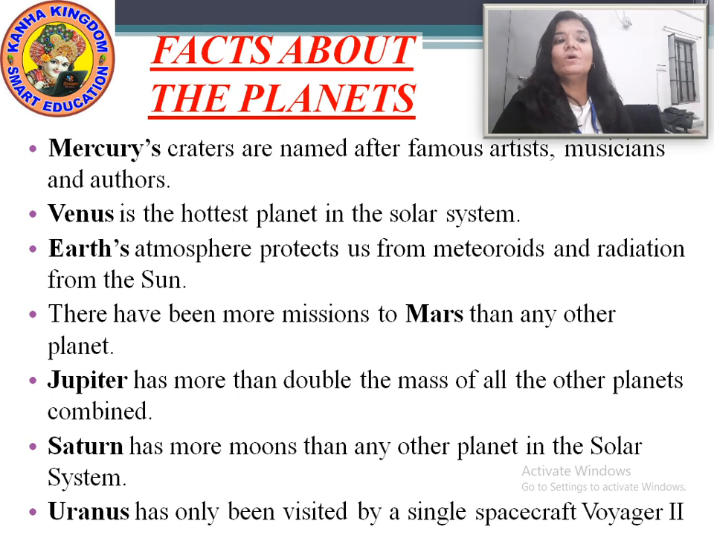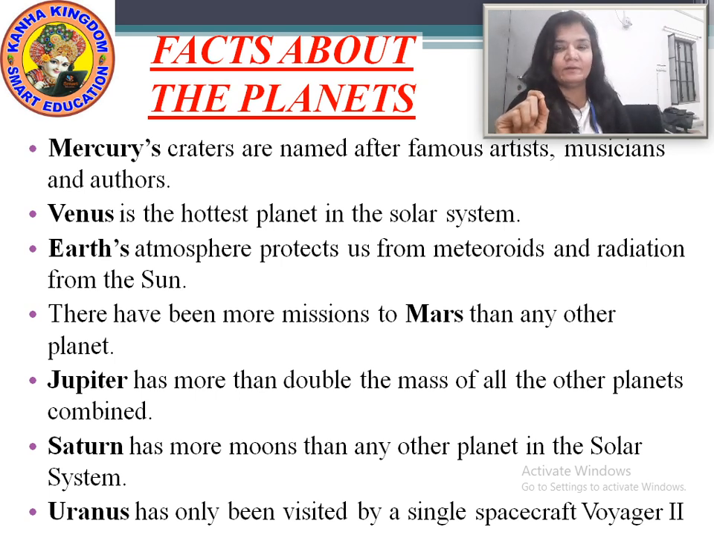Okay? So, the craters of Mercury are named after some artists, musicians and authors. Did you know about it? No. So, isn't it an amazing fact? Second, Venus is the hottest planet in the solar system. You can say the hottest also and the brightest also. Venus is the hottest or the brightest planet of the solar system. Okay? Next,